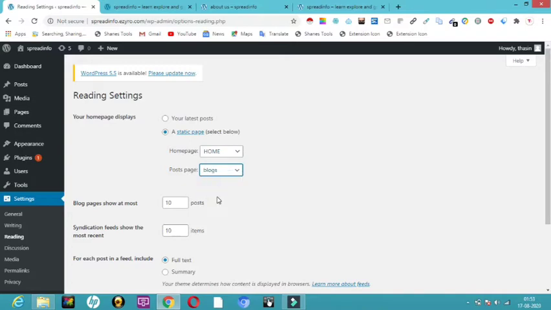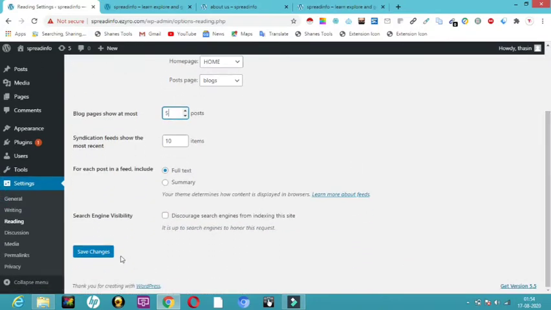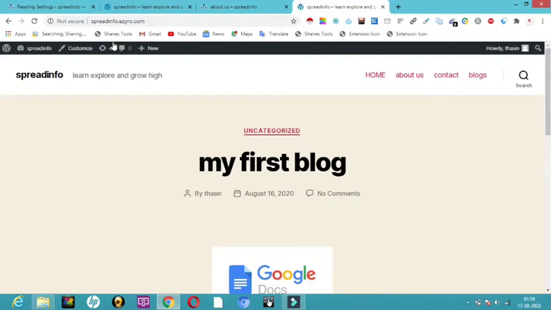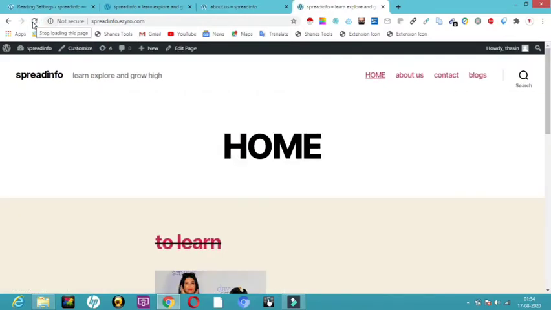So I'll click on blogs, and it is asking me how many posts should be added on each page. For example, on a single page I want only 5 posts to be shown, and the sixth one should move to the next page. So I have set 5, and all I will do is come down and click on save changes. Now when I go to my website, I will click on the refresh button. So now you can see my home page is displayed.